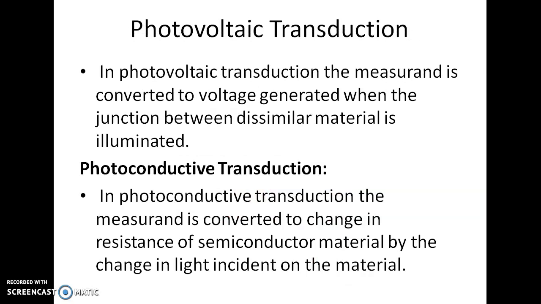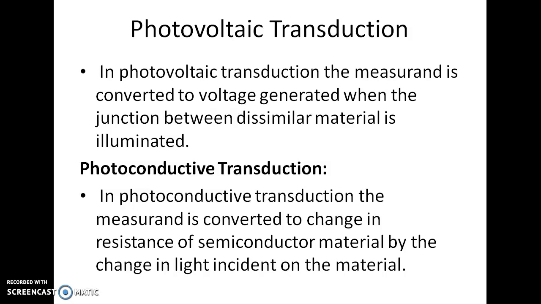Then photovoltaic transduction. In photovoltaic transduction, the measurement is converted to voltage generated when the junction between two dissimilar metals is illuminated. Photovoltaic transduction means here we will discuss light, so it is generally related to light energy. Then photoconductive transduction.